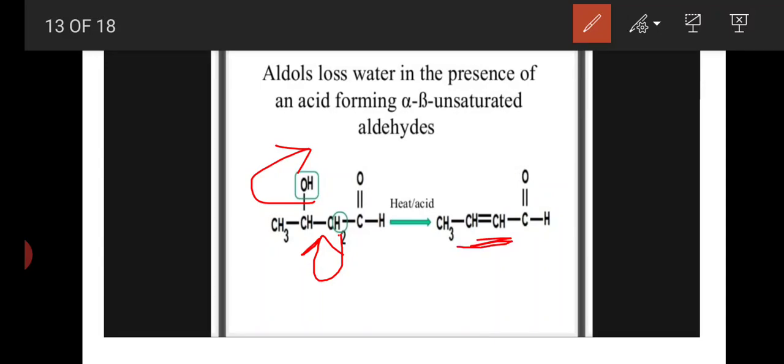This is the alpha beta unsaturated aldehyde. This is the alpha carbon and this is the beta carbon. So the alpha beta unsaturated aldehyde is formed. After the formation of aldol, this aldol loses a water molecule in presence of an acid, and the alpha beta unsaturated product is formed.